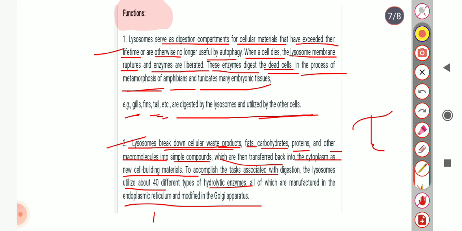And the lysosome utilizes 40 different types of hydrolytic enzymes, all of which are manufactured in the endoplasmic reticulum and Golgi apparatus.